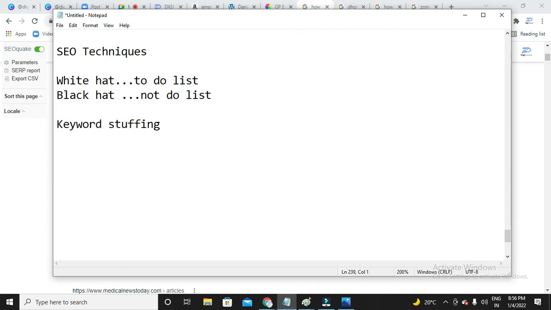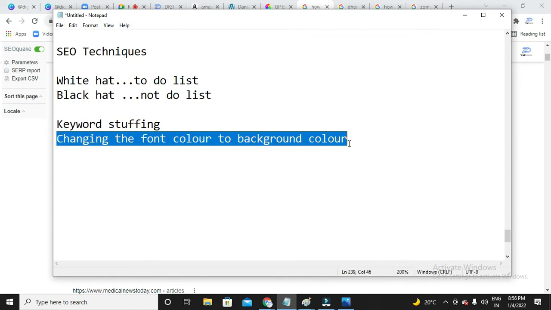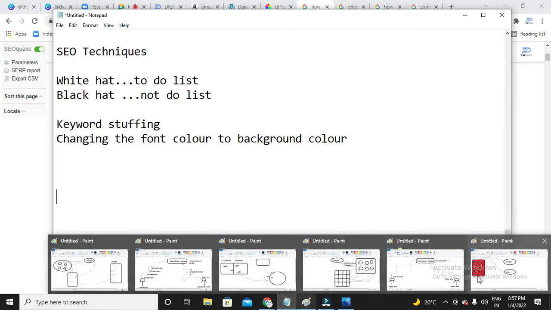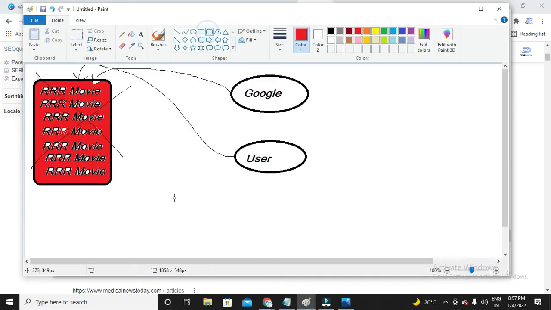The next thing is changing the font color to the background color. So now guys, tell me, what is my background color? White. So what happens if I change my text color to the background color? Can you see anything? We can't see anything, right? So the same way here, let's say this time I take Ameya.